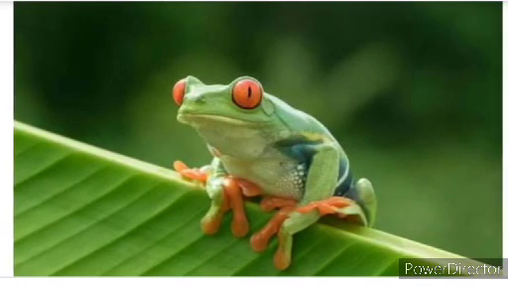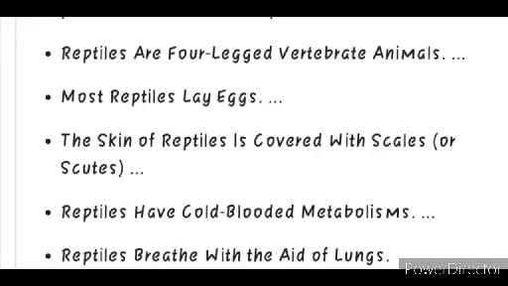And after that, the class Reptilia, is fully adapted to terrestrial, land only. The body is covered with horny epidermal scales. Epi means outer and derm means skin. So the outermost skin is covered with horny scales.